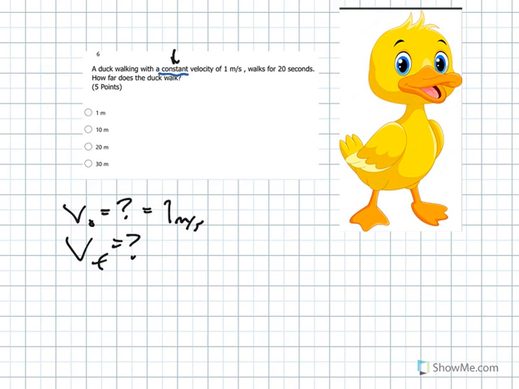It is, but nonetheless, it's a good idea to write these things down. Okay, and V final is 1 meter per second. T is 20 seconds. And I'm looking for how far does he go? That's delta X.